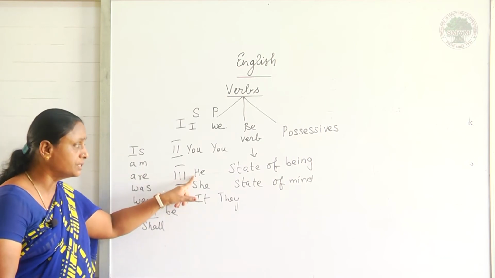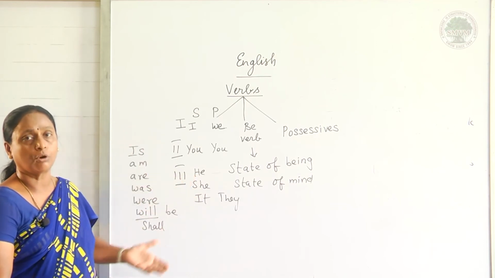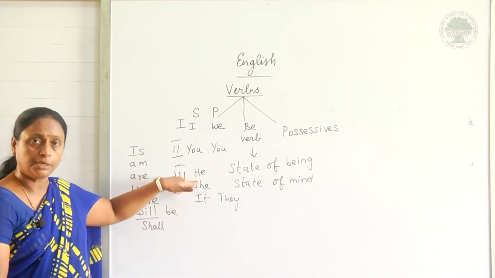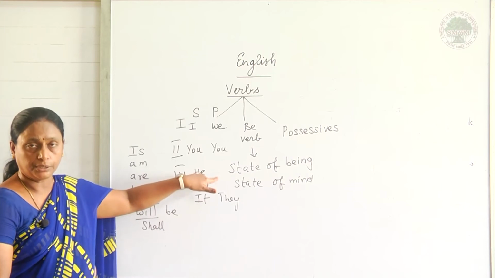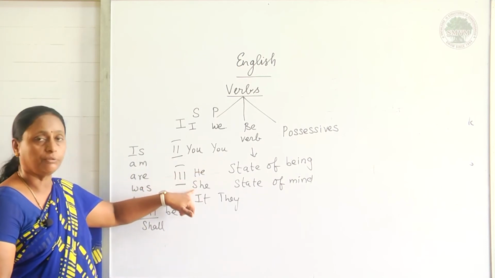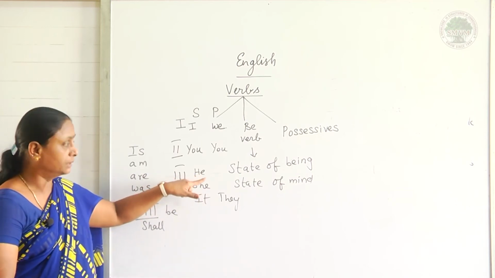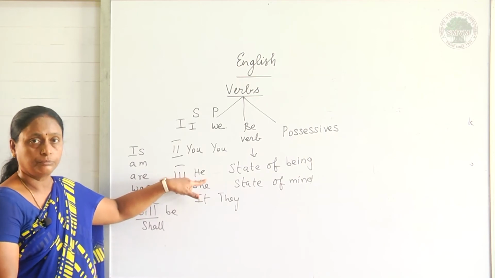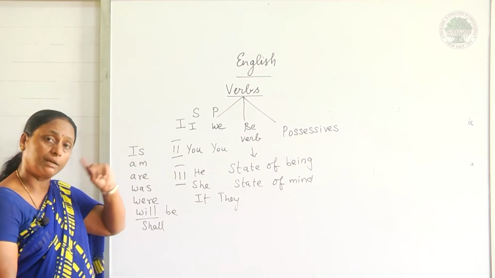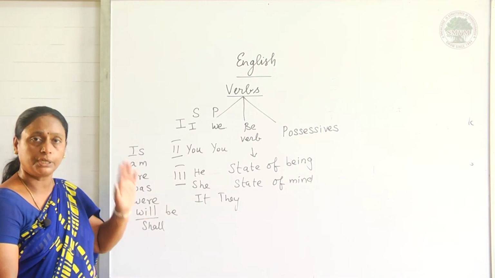I can change this he into any male person. It may be a proper noun, it may be a common noun also. It refers a male person. He means I can say Ram, Sham, my brother, like that. So any male person, my father, my uncle, my grandfather, my friend. My friend comes under common noun. But when I refer any person in a male person means it is also a singular only.